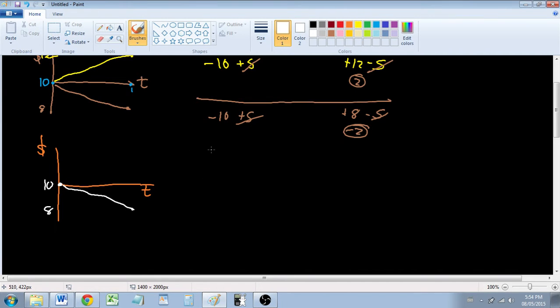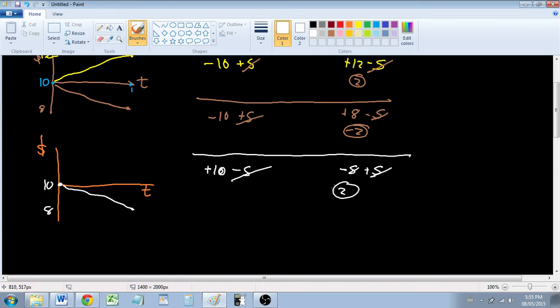So that means if we're going to sell the stock right off the bat, we're going to start off with our $10 this time. We're going to make the money from selling it, and we're going to get rid of the stock. And in the future time, we're going to have to buy it back for the price, and if it's $8, then that's the amount, and we're going to get the stock back. So when you cancel these things out, we're going to end up with $2 left, and that shouldn't be too complicated.